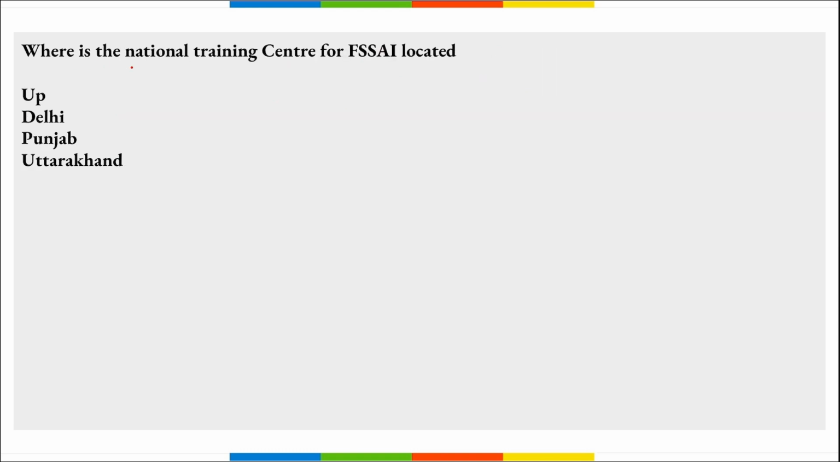Next, where is the National Training Centre for FSSAI located? If we talk about this National Training Centre, it is a state-of-the-art National Training Centre for FSSAI located in Ghaziabad, Uttar Pradesh. Correct? This new National Training Centre of FSSAI will provide structured practices and learning experiences to bridge the gap between the existing knowledge and desired knowledge in the field of food safety and standards.